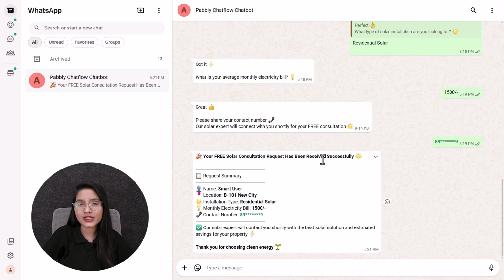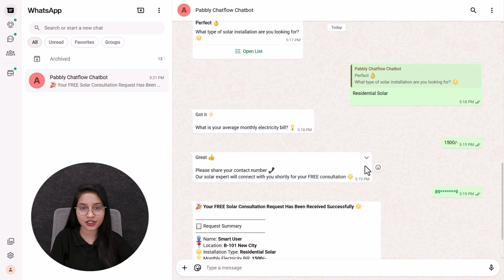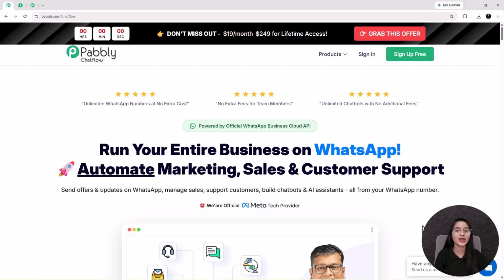And that's it. You will see I have just received a personalized request received confirmation message from the bot that summarizes every single detail I just entered, such as the name as smart user, location, installation type as residential solar, exact same that I have selected from the list, monthly bill, and my contact number too. So this is the exact automated WhatsApp chatbot we are going to build today using Pabbly Chatflow.